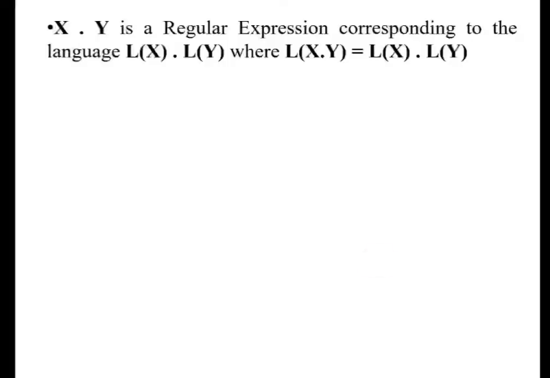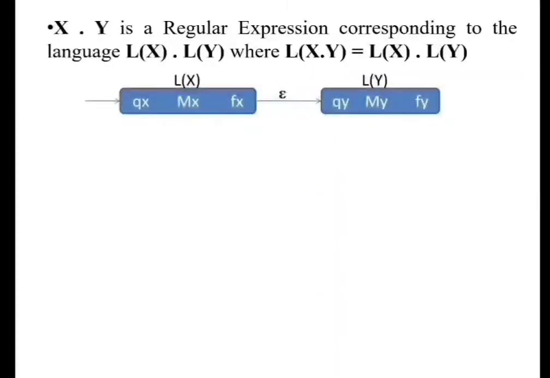Next, we have the statement that if we have two regular expressions x and y, then the concatenation of the languages defined by these regular expressions, L(x) and L(y), will also be a regular expression. So the FSM for this is, we have a finite state machine accepting the language of the regular expression x, called L(x), and similarly a finite state machine accepting the language L(y). Here we are concatenating these two FSMs through the epsilon transition.